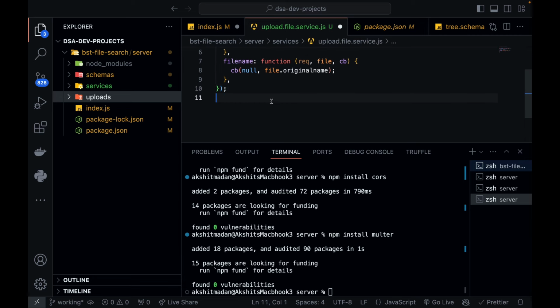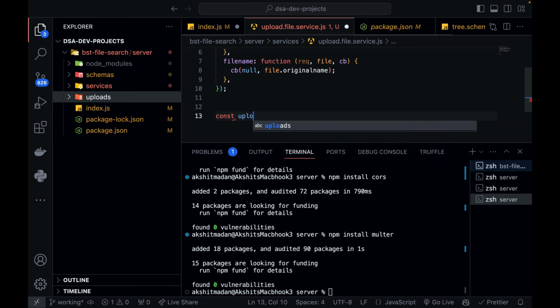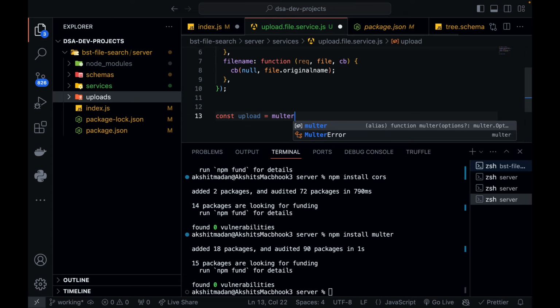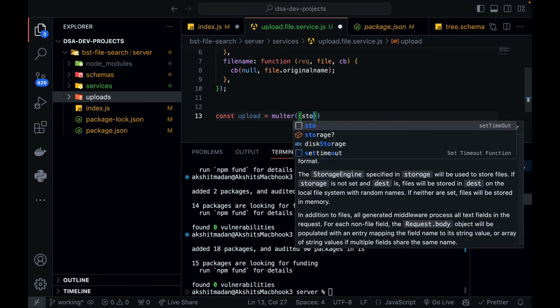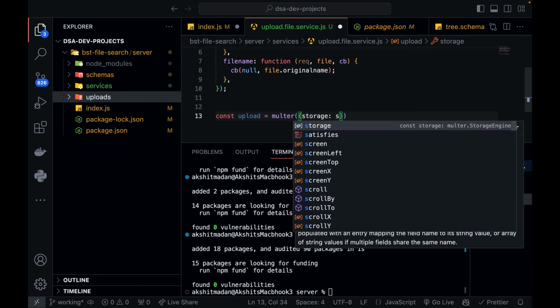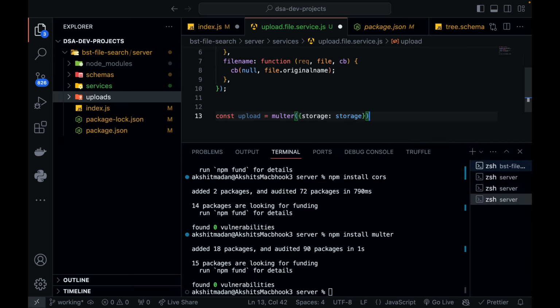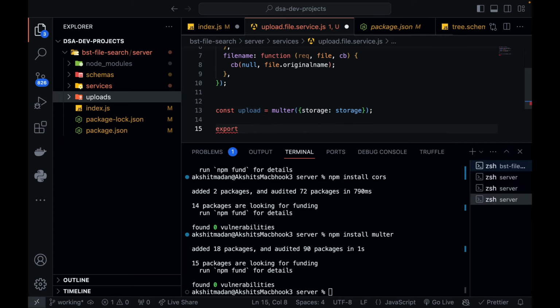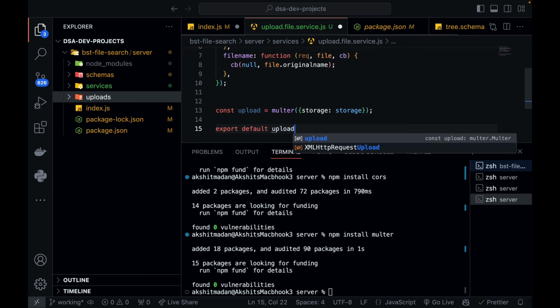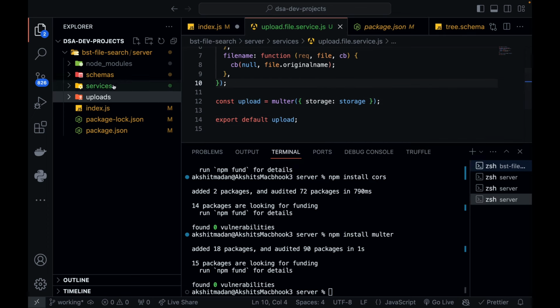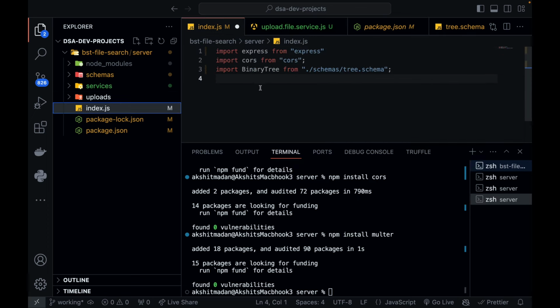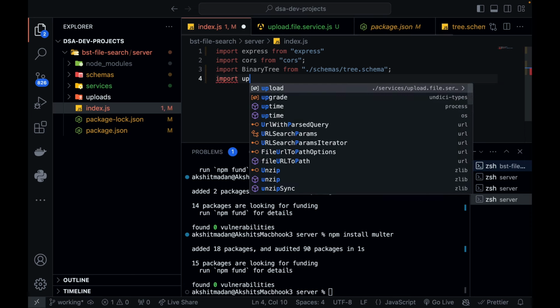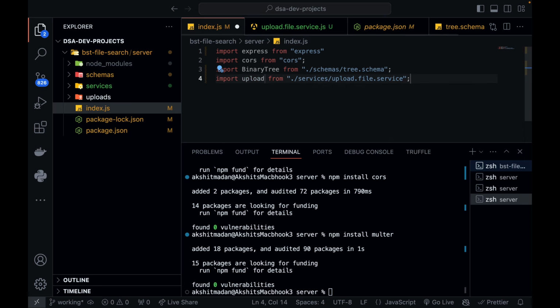Next, let's create an object which is called upload, and let's use multer now. So multer, and define the storage as the storage which you just created. Okay, now don't forget to export it. Export default upload. So you have created this. Now let's go inside index.js, and you can also import upload which you just created.